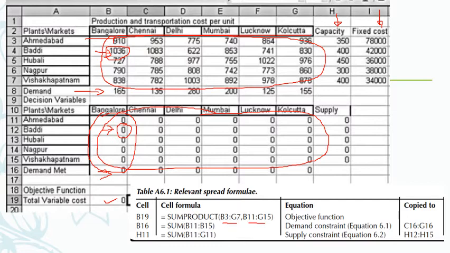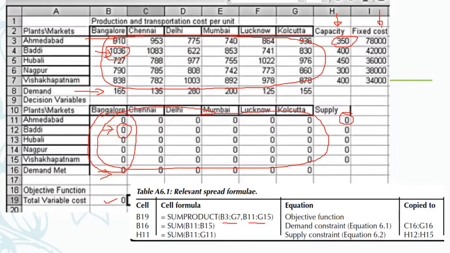Next is the supply constraint. What is that supply constraint? B11 to G11, sum of B11 to G11 supply here. See, if Ahmedabad is the plant, Ahmedabad may supply some portion to Bangalore, some to Chennai, some to Delhi, some to Mumbai, or it may supply entire whatever it has produced to Mumbai only. What is the capacity? Capacity of Ahmedabad is say 350 here.